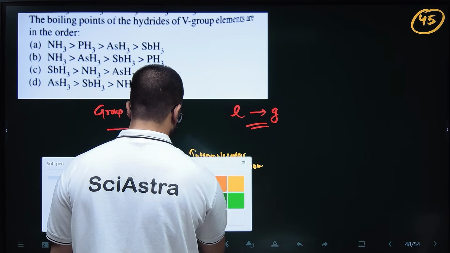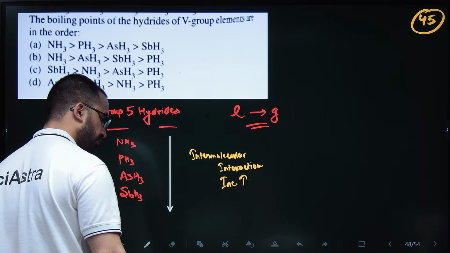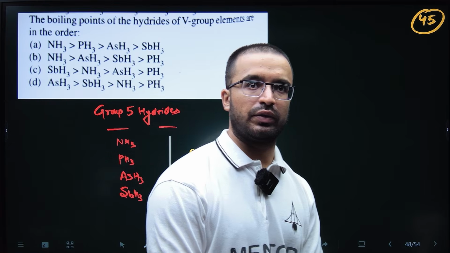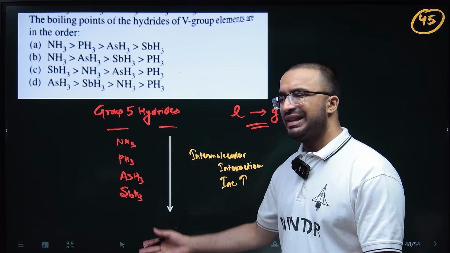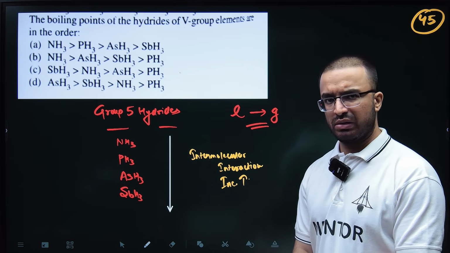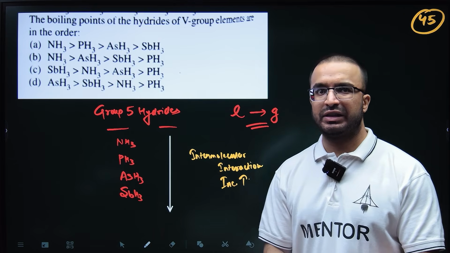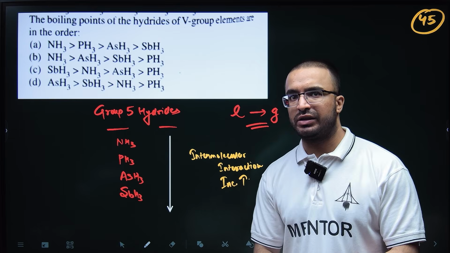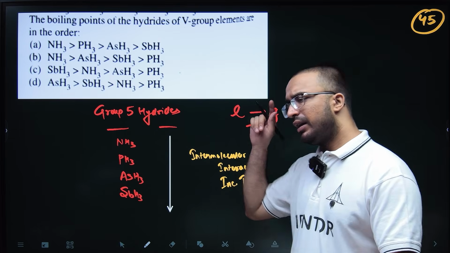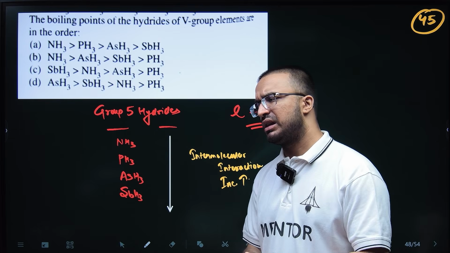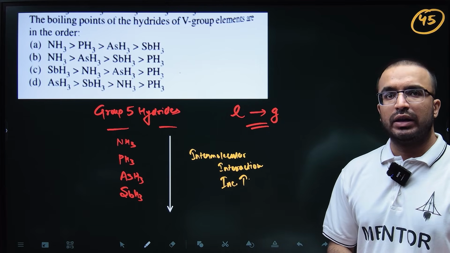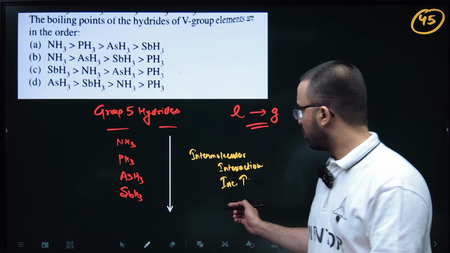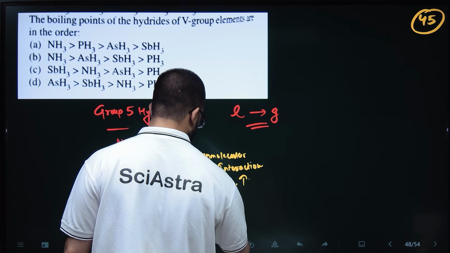Because if you have studied van der Waals interactions and all of that stuff, these types of interactions are basically dependent on the molecular mass. Down the group molecular mass increases, so intermolecular interactions increase. Can there be any other reason? Let me think. Molecular mass is fine, that is the reason. Because of that, intermolecular interactions increase, so down the group obviously boiling point should increase.